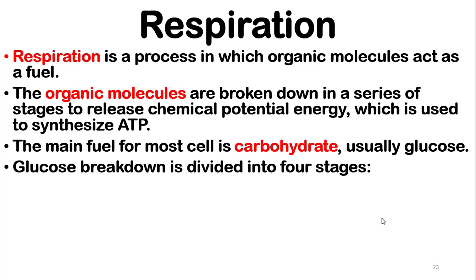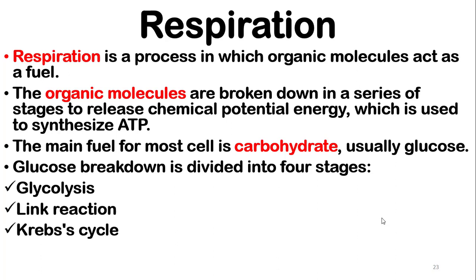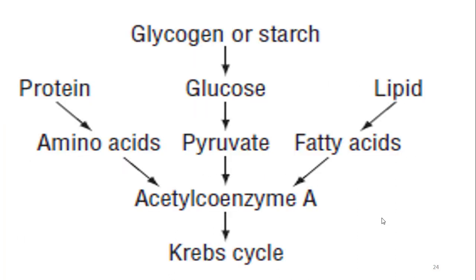Glucose breakdown is divided into 4 stages. Number 1, glycolysis. Number 2, link reaction. Number 3, Krebs cycle. And number 4, oxidative phosphorylation. We are going to explain each and every one of them in more detail in the coming lessons. Let's begin with glycolysis.